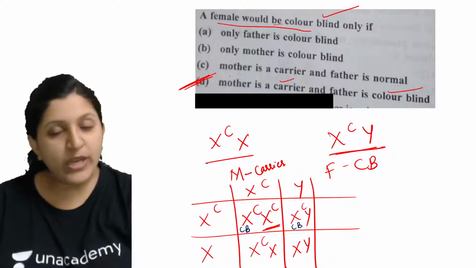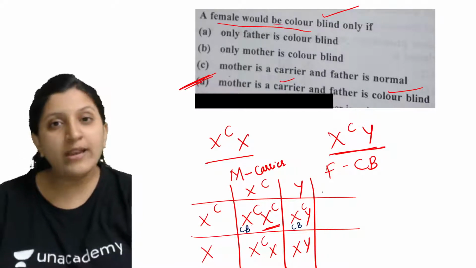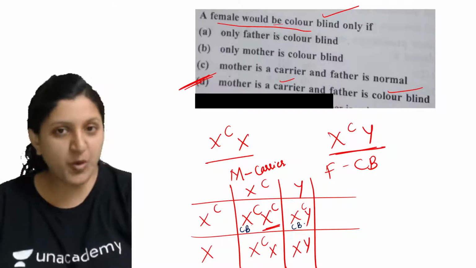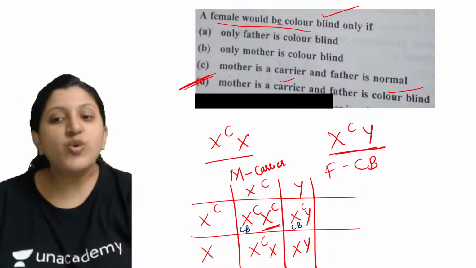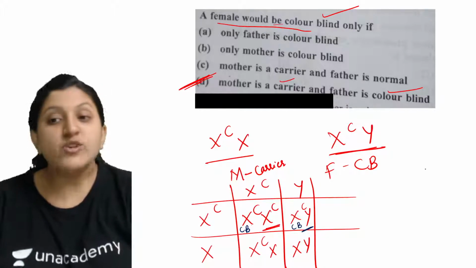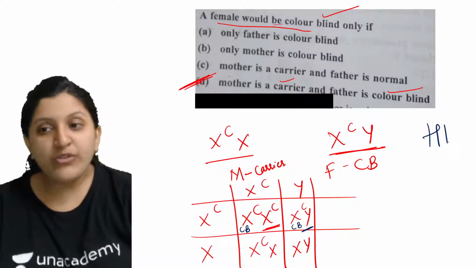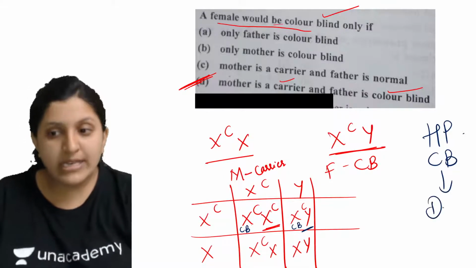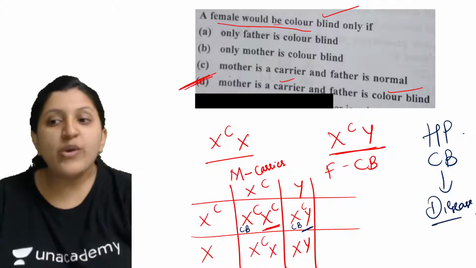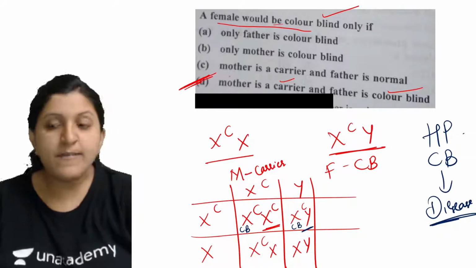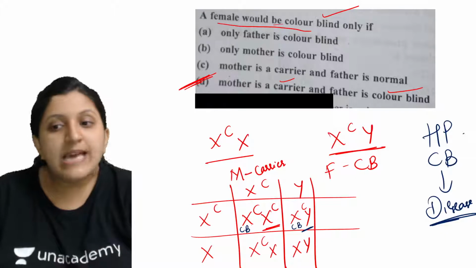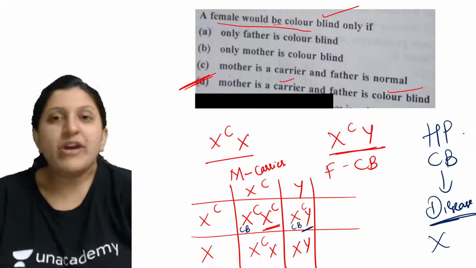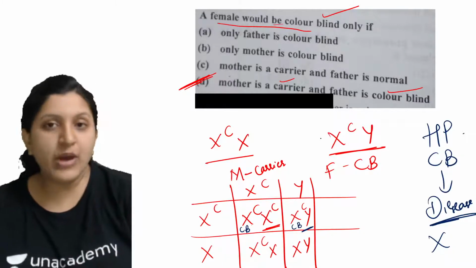Because this is going to express itself fully, the other X chromosome is not there to dominate the action. So even if one chromosome is affected in a male, he is going to have a disorder. That is why it is said that hemophilia or color blindness, when we mention them, the male will have a disease, because a male has only one X chromosome, and a female has two X chromosomes. So even if one is affected, the other one is going to dominate.